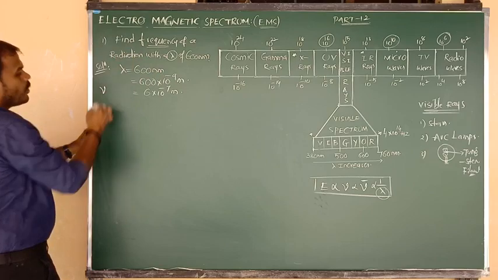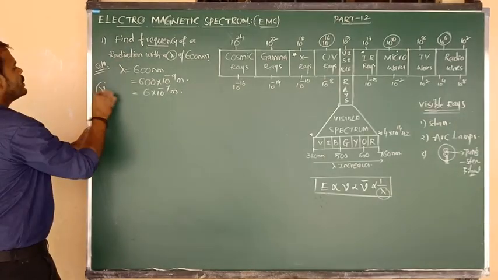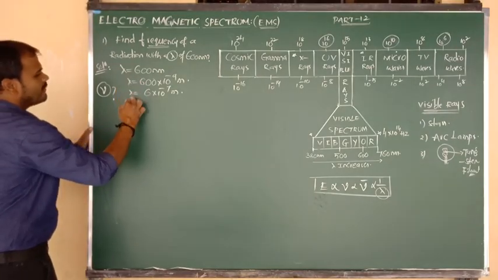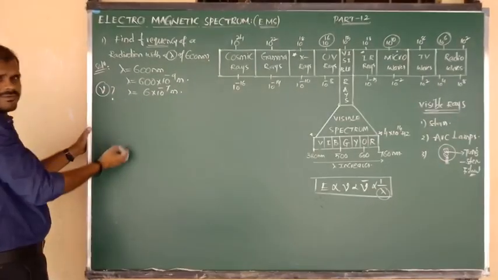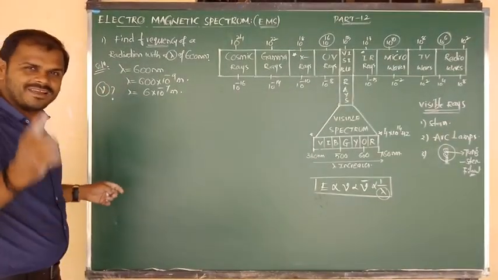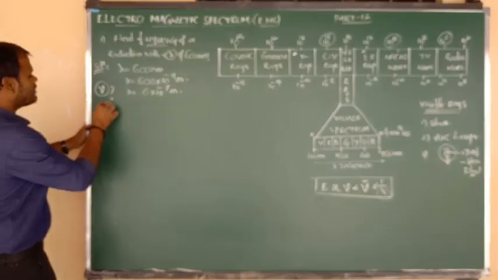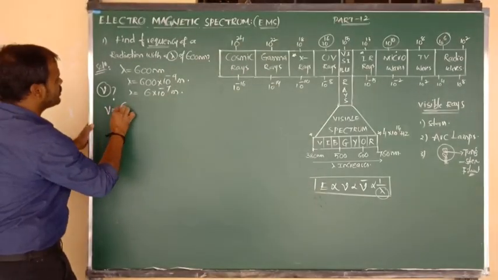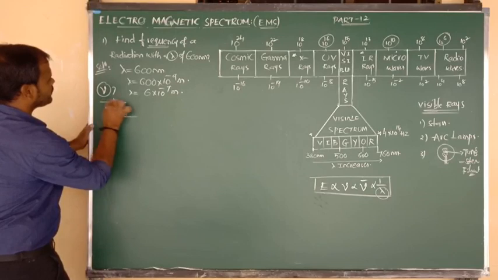Frequency they are asking. What is the symbol of frequency? Nu. So nu is equal to question mark. So this is the value of what, Nana? Wavelength. And they are asking what? Frequency. So what is the relation between frequency and wavelength? I have given yesterday the formula to calculate frequency. Nu is equal to C by lambda.